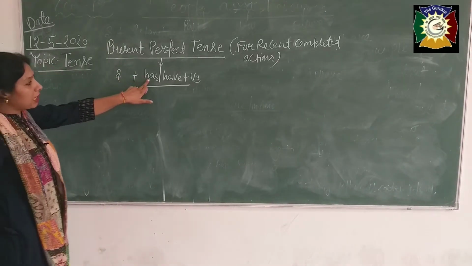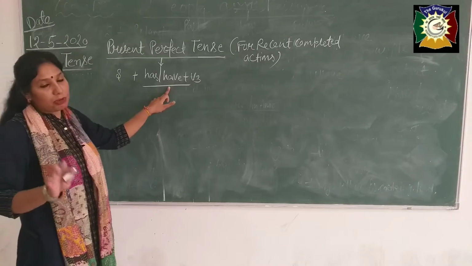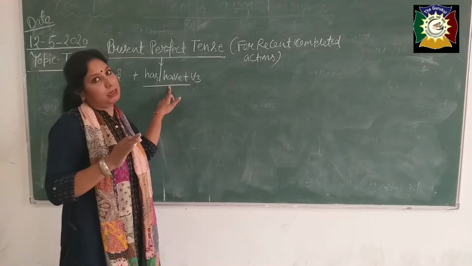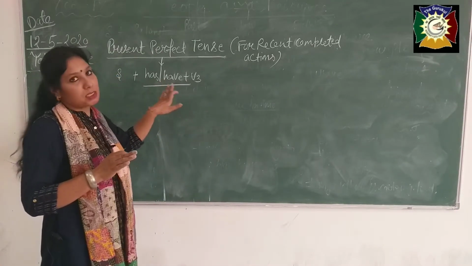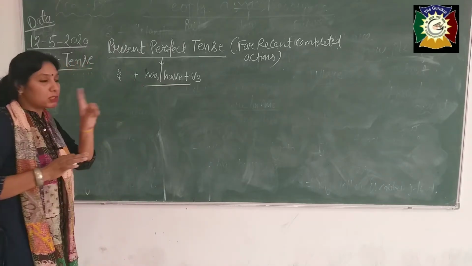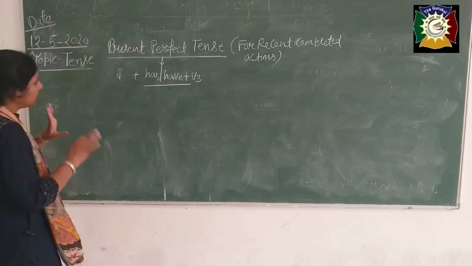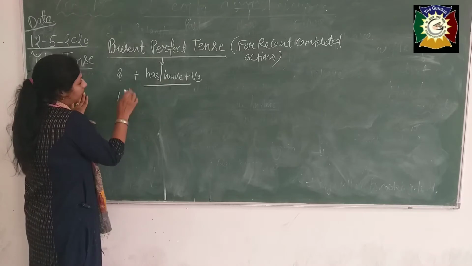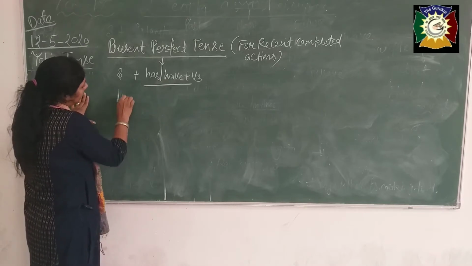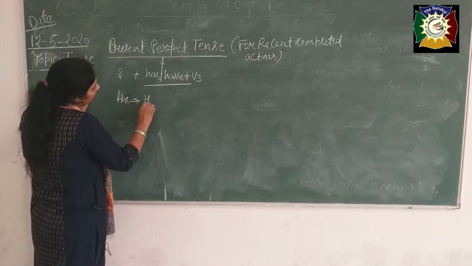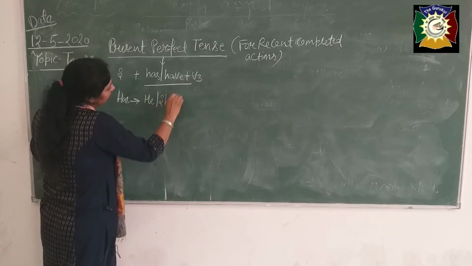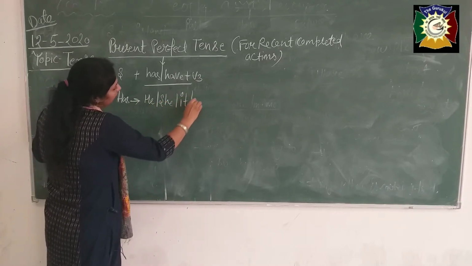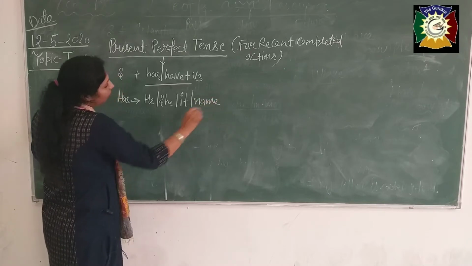Okay, where we use has or have, I know very well, you always make a mistake in deciding has or have. Where you should use them, first of all, it should be clear to each and everybody. See, has we use with he, she, it, and with the name of a person.